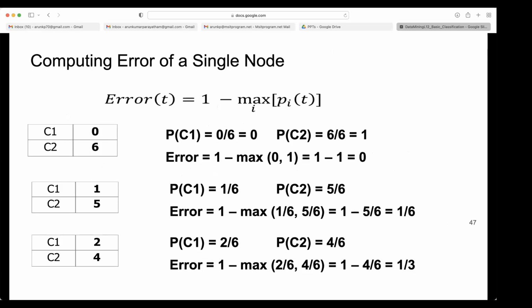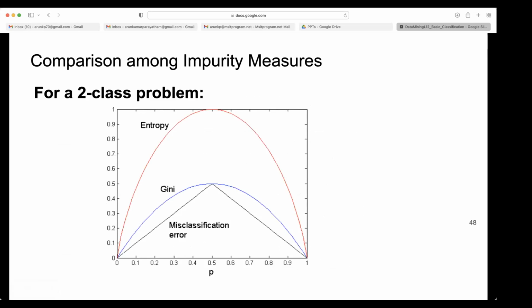So you can compute this, let's say. One I will compute 0, 6. So there is no going wrong here. Maximum probability is what? 5 by 6 is the maximum probability, right? So 1 minus 5 by 6, that is 1 by 6. Then if you see these measures, the minimum is same for all. Maximum is also same for all, right? Then how are they faring?